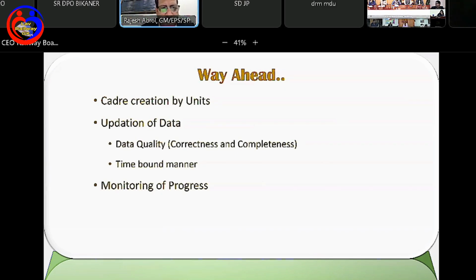We are going to monitor the progress, or we would help the railways to monitor the progress of this work. We'll be sharing reports regularly on the progress that has been made, and I hope that very soon, because South Eastern Railway was able to do this work in 15 to 20 days. I hope that within 15 to 20 days, even if the others go a little slow, we will be able to complete this process very soon.